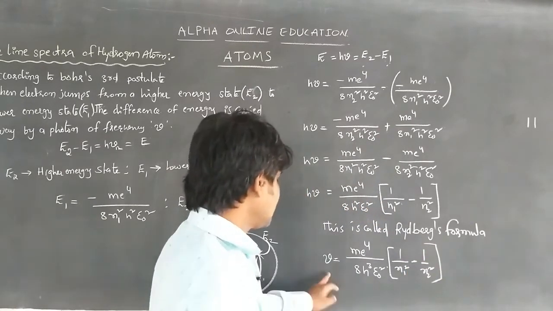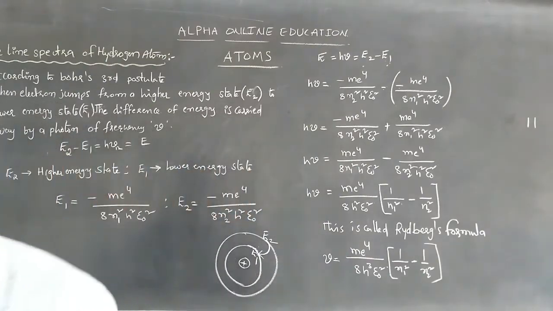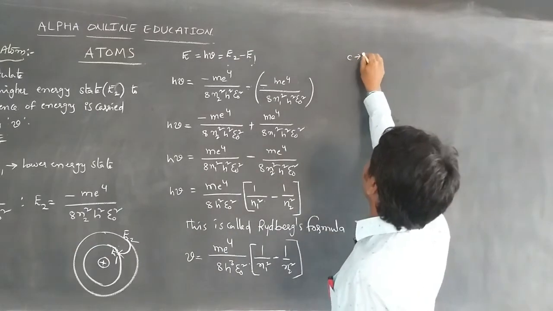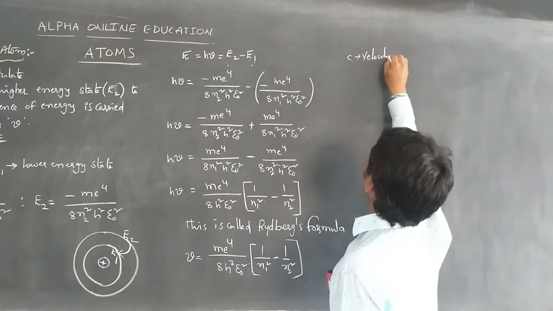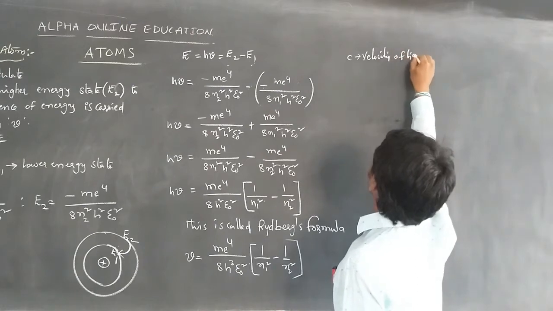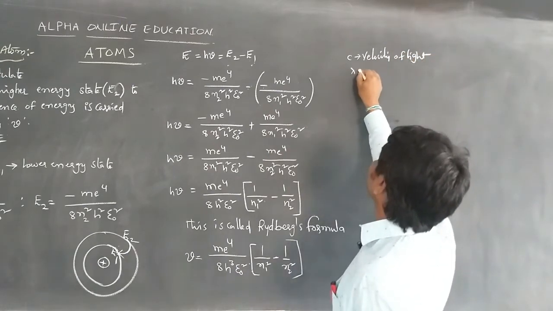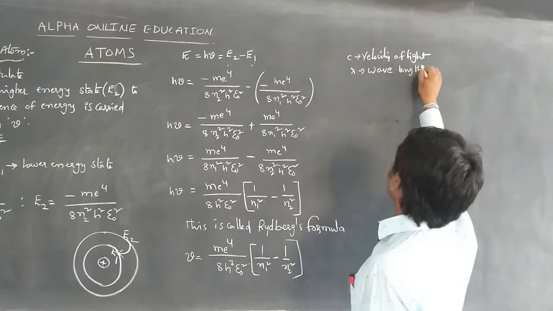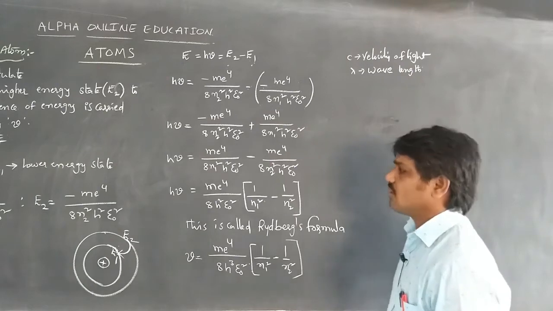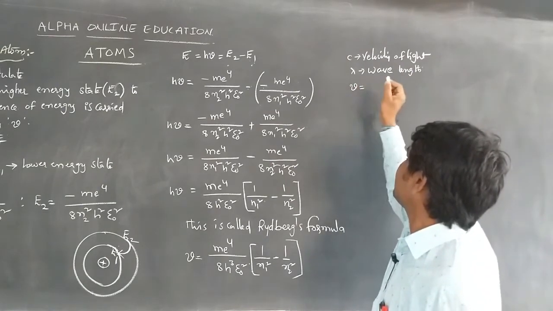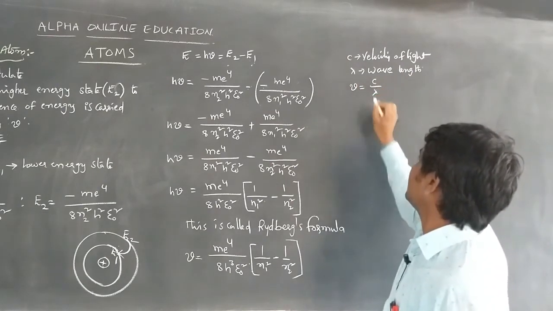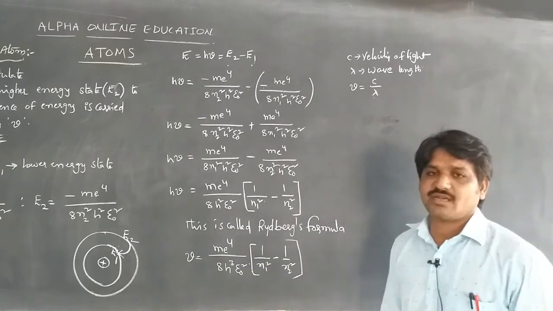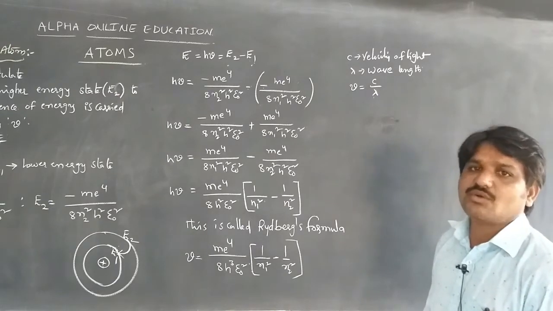Next, we know that c is the velocity of light, and lambda is the wavelength. Why are we writing c and lambda? Because we know that the frequency is equal to c by lambda, since velocity is equal to frequency into wavelength.